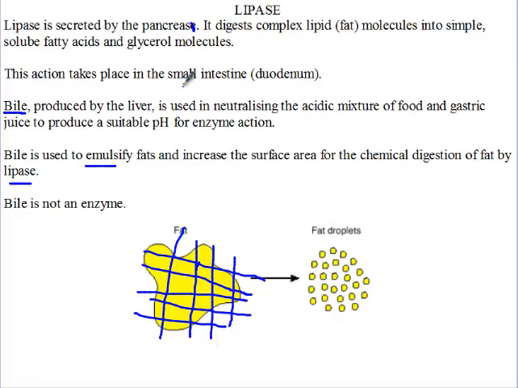It takes place in the small intestine. Now, it is done with the help of bile. The bile is produced by the liver. Its duty is to neutralize the acidic mixture of the food from the stomach, and then also help emulsify the fat so that the lipase can help with the breakdown.